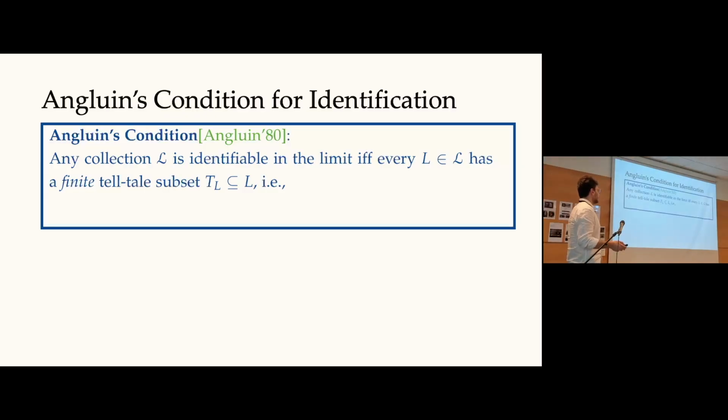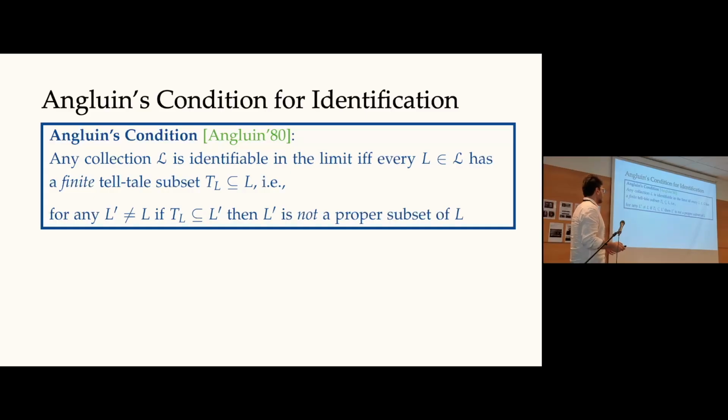Okay, so we want to make use of the fact that the collection is not identifiable, but so far we haven't told you what the characterization for identification is, so let me go ahead and do that. Angluin in the 80s, in this very foundational work, showed that any collection is identifiable in the limit if and only if every language in the collection has a finite telltale subset. And what is a finite telltale subset? It is, first of all importantly, a finite subset T_L of L, such that if we look at any other language L prime in the collection, if this telltale T_L belongs to the language L prime, then L prime is not a proper subset of L.